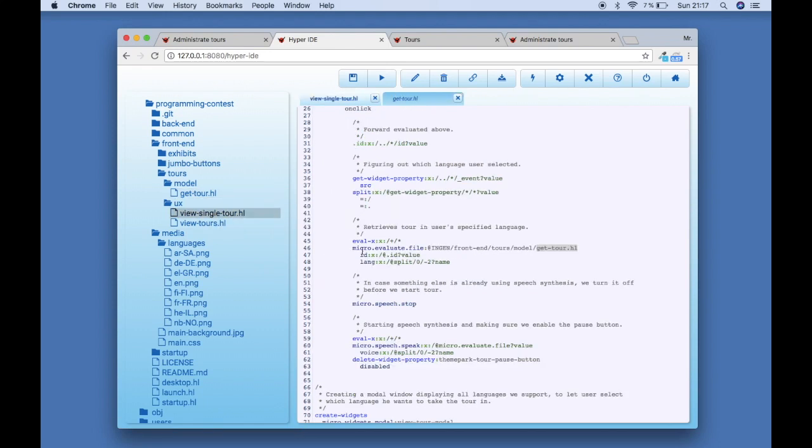View single tour here again uses that as a source into the micro.speech.speak active event, which results in the tour being synthesized using speech synthesis. And that's it. So far I've spent approximately 10 hours implementing this, maybe 11, 12, not more.